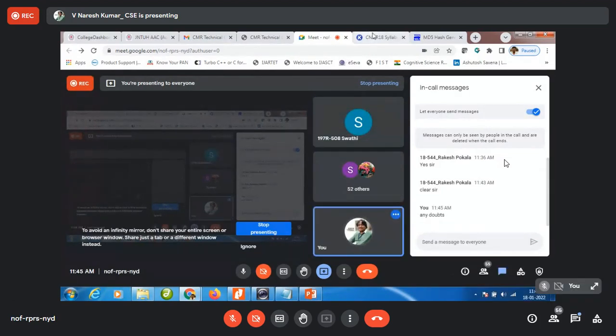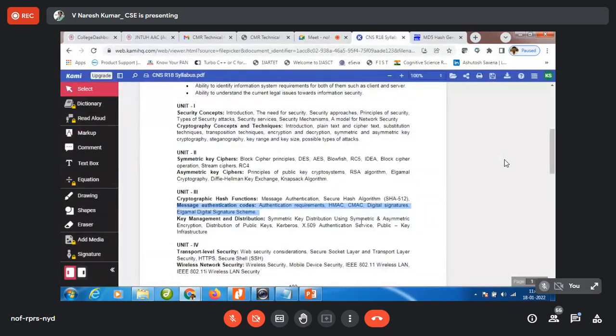Authentication key. Okay, fine. See, one of the main hearts of this entire set of algorithms is keys. Do you agree? Yes, sir.